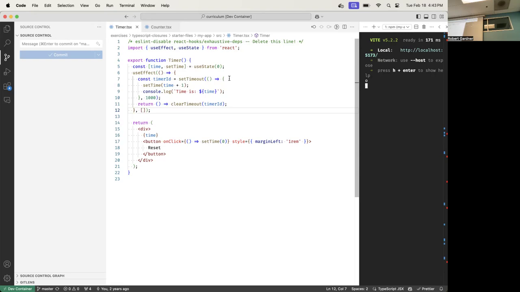What does useEffect do? Okay, useEffect, I pass it this arrow function and I pass it this dependency array. So useEffect, here's my effects. Okay, so useEffect says, is this the first time it's being called? Just being mounted?